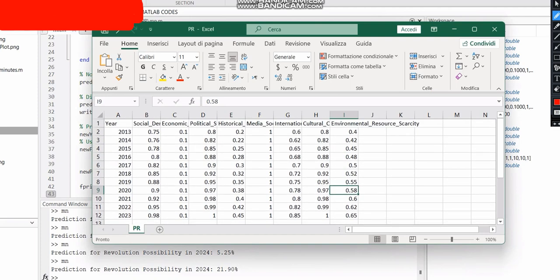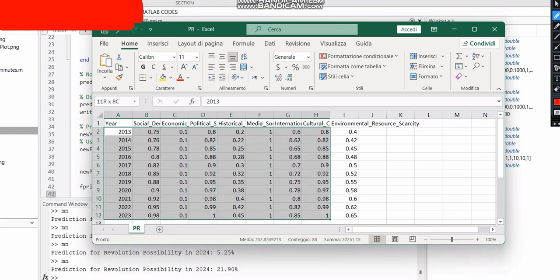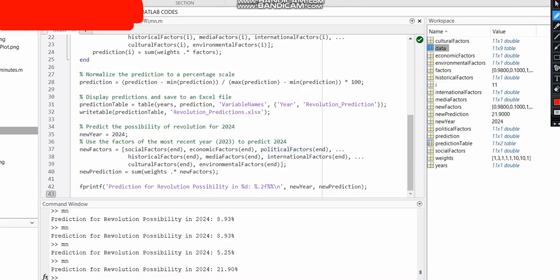I asked it to use the information of the previous 11 years. So these are the parameters' information in the previous 11 years, and according to this information, predict the probability of revolution in 2024.